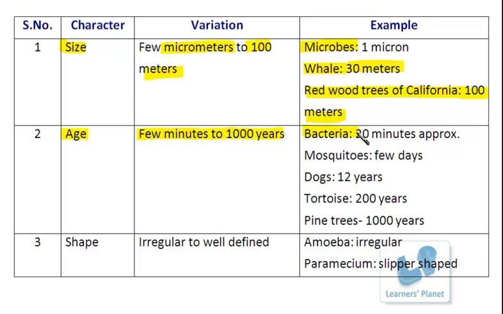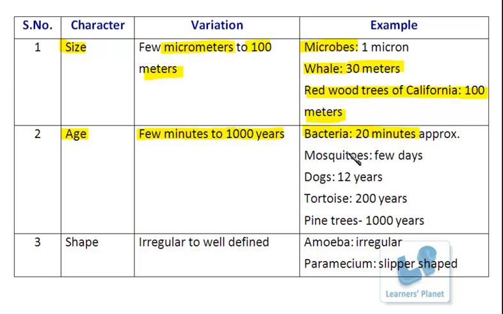A bacteria can divide in 20 minutes. That means the life of a single cell of this bacteria is simply 20 minutes. Further, it will divide, so two daughter cells are produced, isn't it? Bacteria divide by an asexual method, that is by binary fission. So once it splits into two daughter cells, its own life is over, isn't it? So approximately it survives for 20 minutes if favorable conditions are available, right?